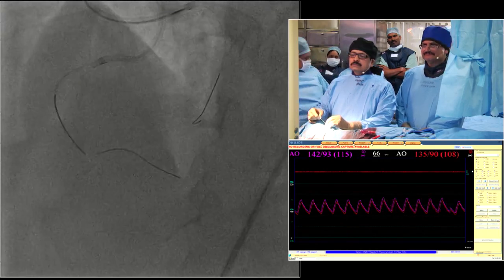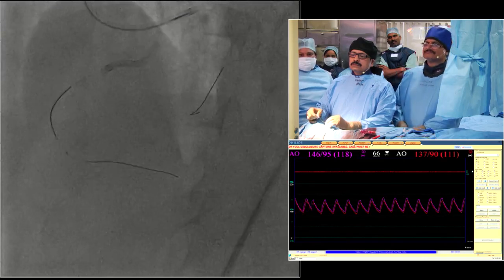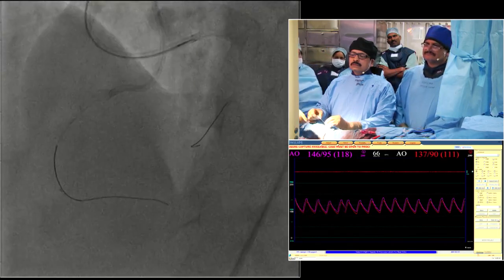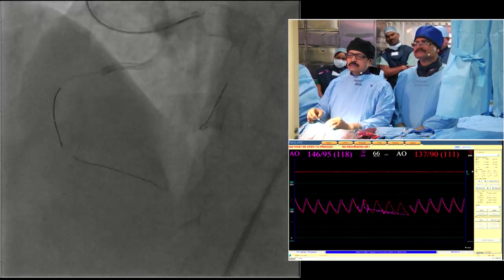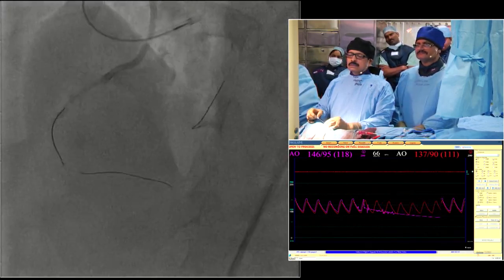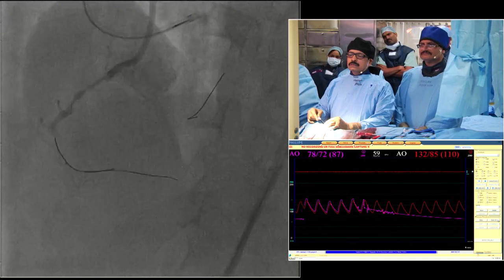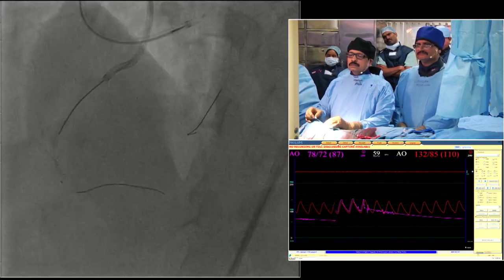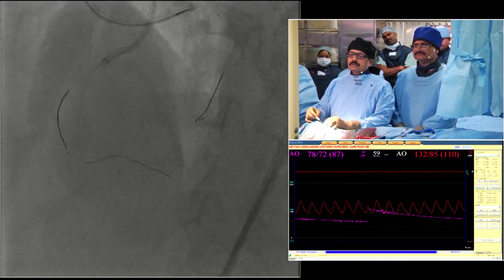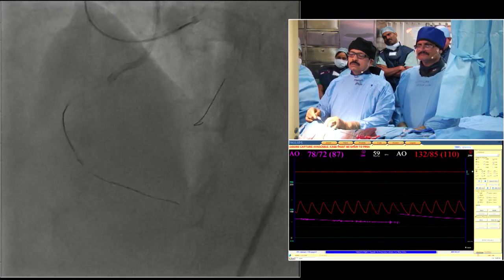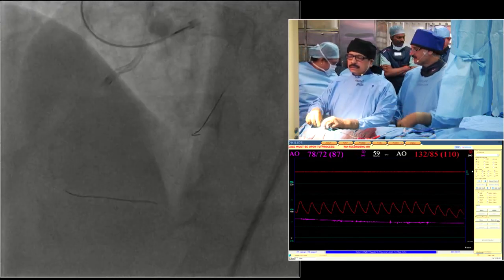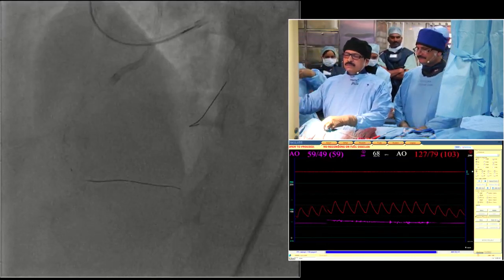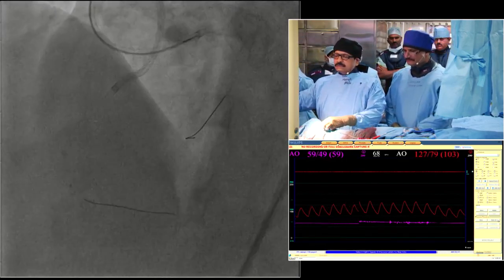Unfortunately, how often do we see that? At times we do see that you just can't get through the collateral because it's not joining, and then you do surfing, you try different collaterals. But there are occasions when you don't find it to connect to the branch that you want to, and then an antegrade approach becomes preferred, secondary, because you are not able to get through the collaterals.